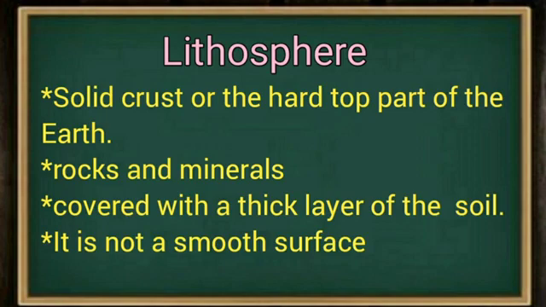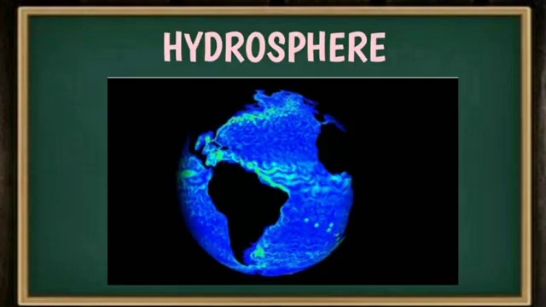Then the hydrosphere. Hydrosphere is the water sphere. The realm of water is called the hydrosphere. Here in Greek, hydor means water. So, this is the sphere of water.